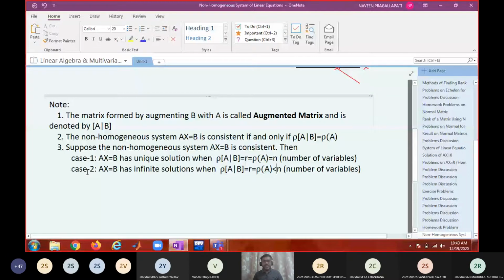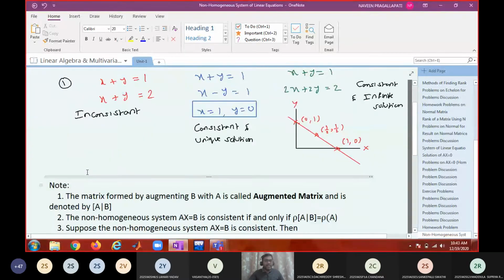So whenever rank is less than n, it will have infinitely many solutions, provided it is consistent. And if the rank is equal to the number of variables and it is consistent, it will have a unique solution. That we can verify in these 3 examples.